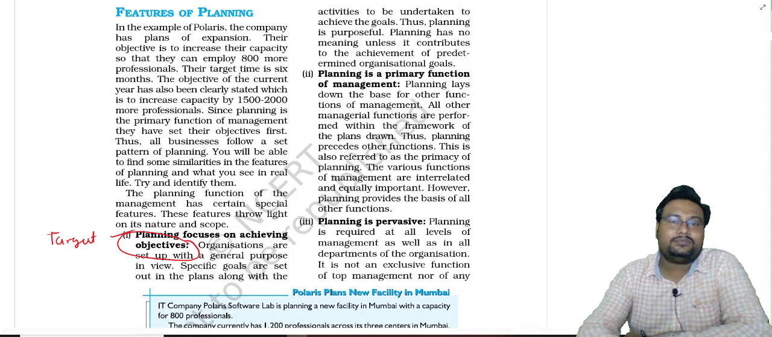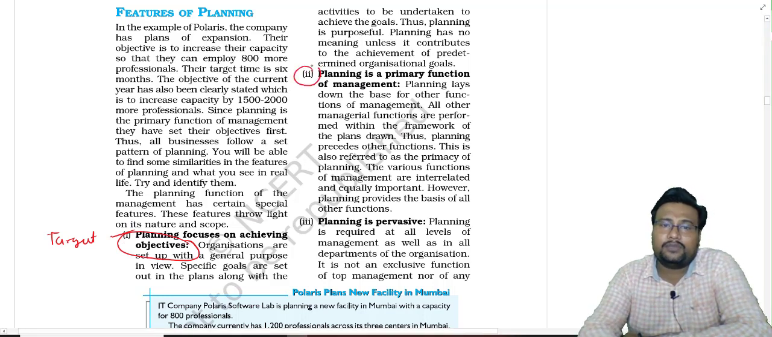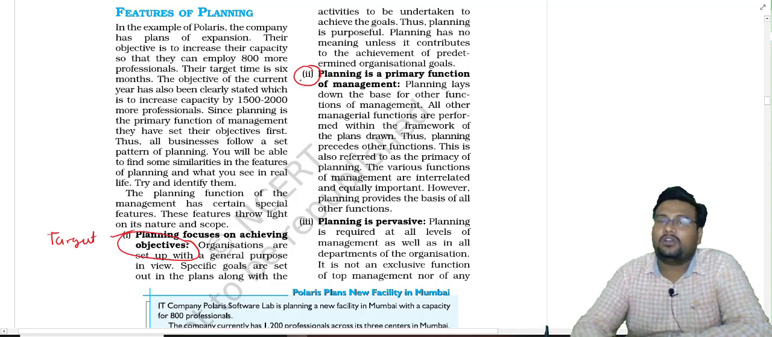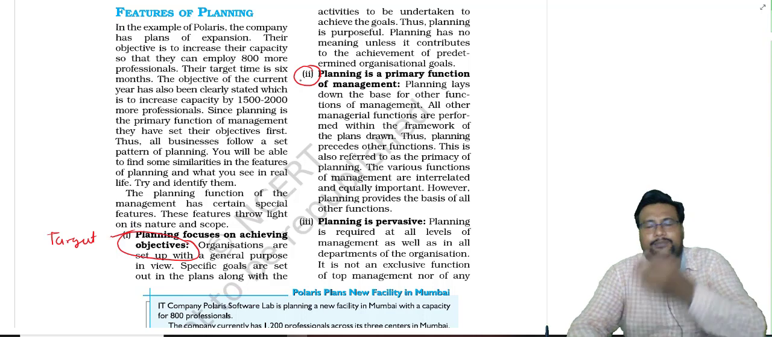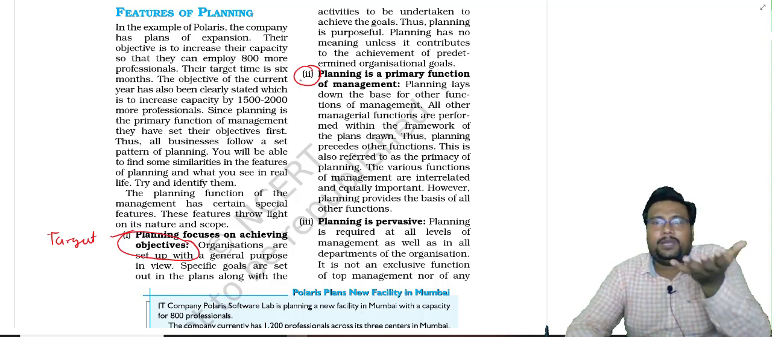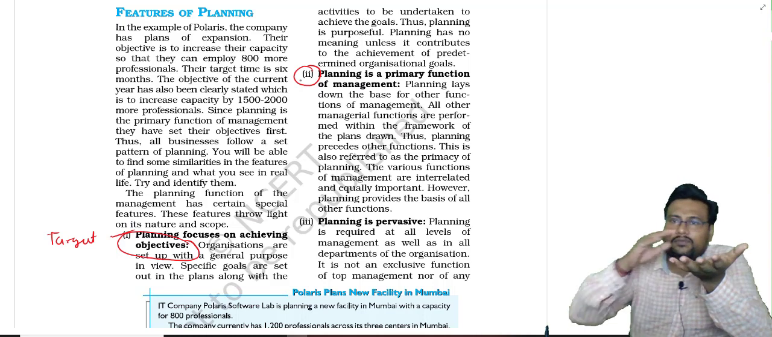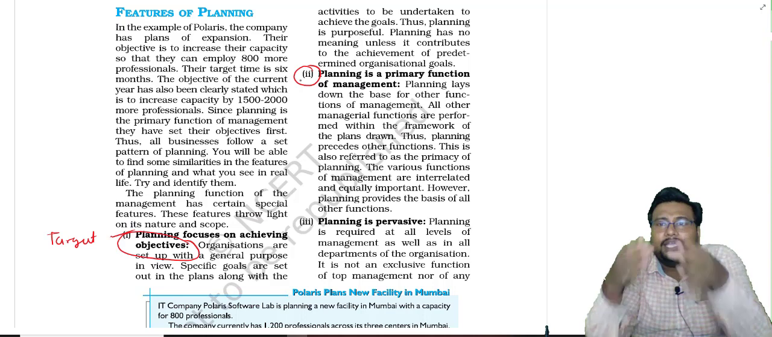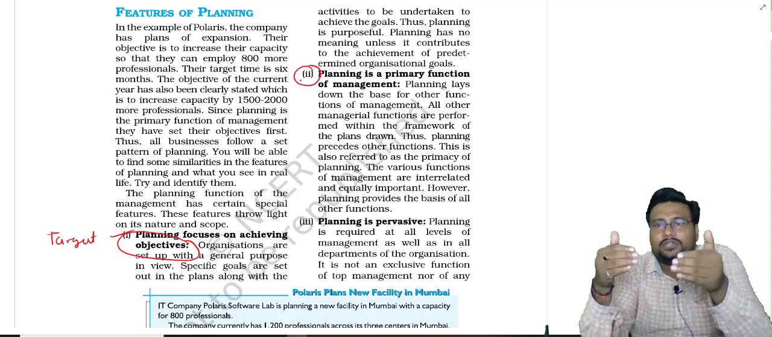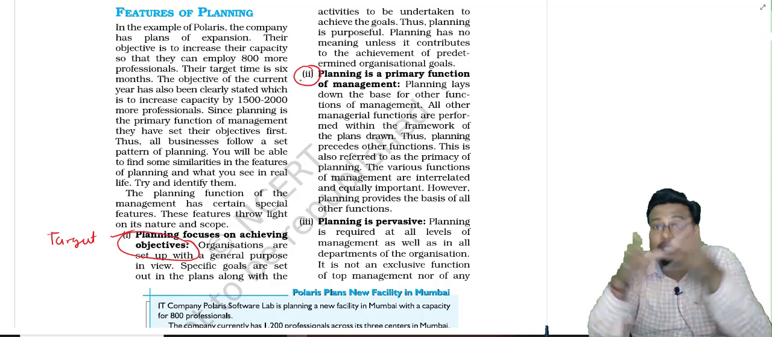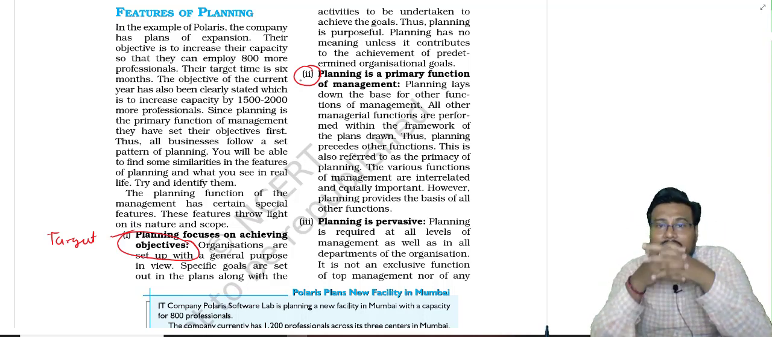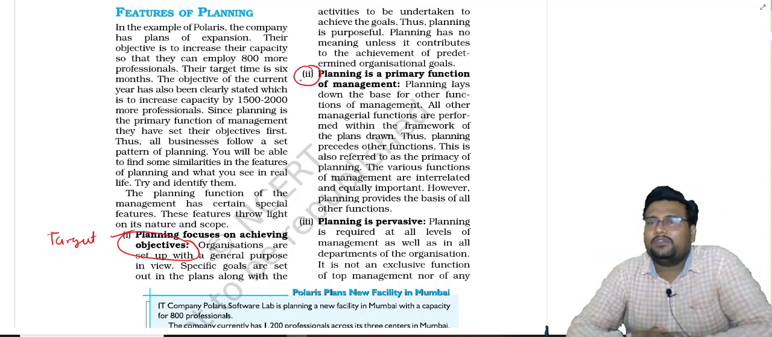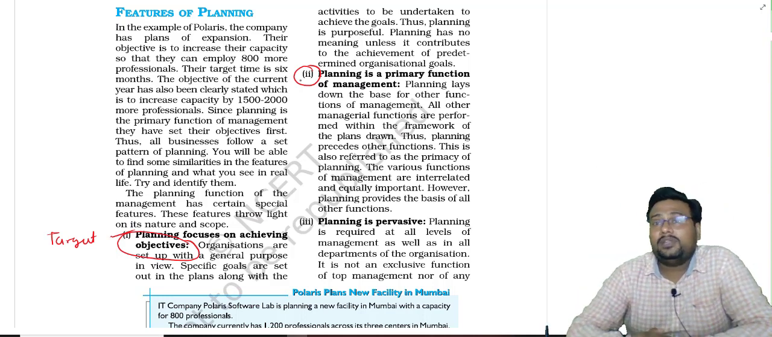Okay. The second feature is very important. It is coming for 3 marks also. How can you say that planning is a primary function of management? Look, if we are making a building, 1 floor, 2 floor, 3 floor, 4 floor, all depends on how strong the base is. If the base is not strong, your building cannot be strong. But if your base is strong, then you can increase the number of floors in your building, and that will be safe also.